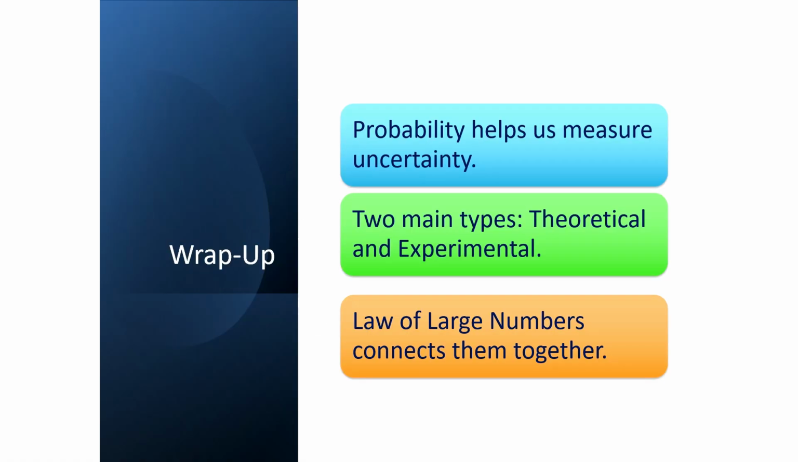So in summary, probability helps us measure uncertainty. Uncertainties around us in all parts of our world. Most things are not known to exact certainty. Always things can happen a little differently than we think. And the two main types that we're going to deal with here are going to be theoretical and experimental. And the law of large numbers brings those two together.